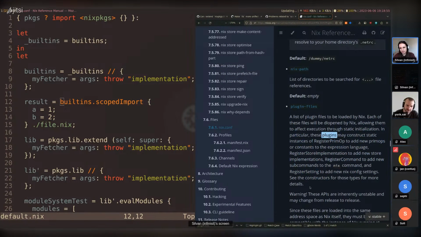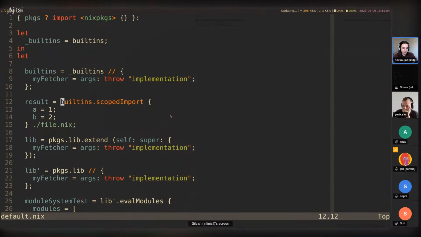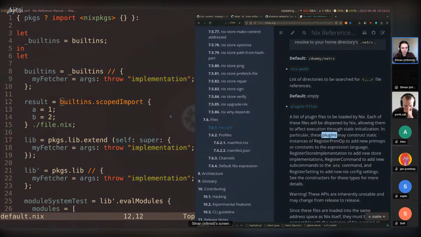And this is actually fairly useful, especially if you need impure functionality in Nix. Because in Nix, you're limited to the pure language. But if you can implement the built-ins in C++, then you can pretty much do anything in there that you need, including getting access to things that Nix would normally consider impure, but in C++ you can expose it as pure.